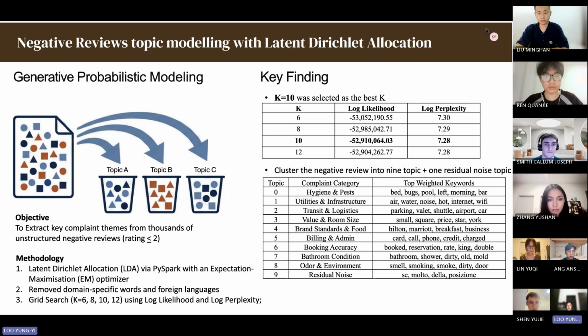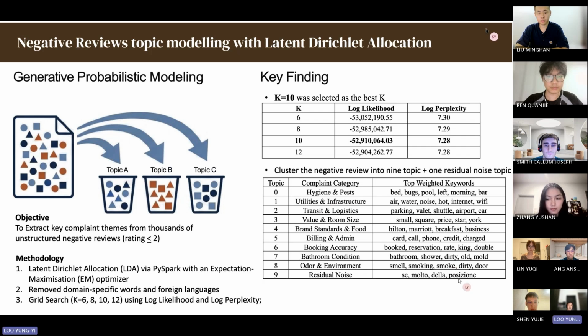Then we perform a grid search, starting from K equals 6, then 8, then 10, then 12. The best result we saw is 10. Then this is the evaluation of the keywords, picked from the list of vocabulary based on the corresponding complaint category.